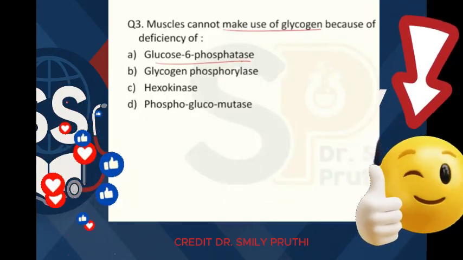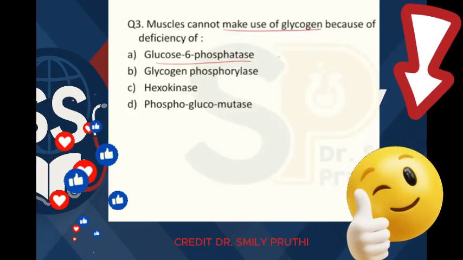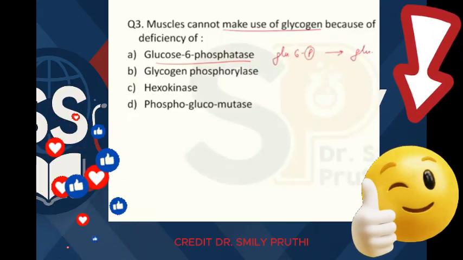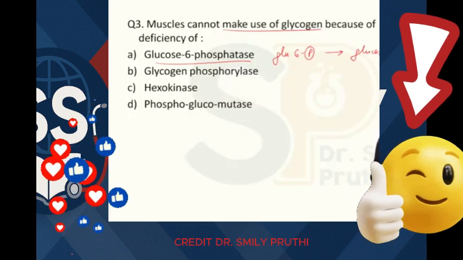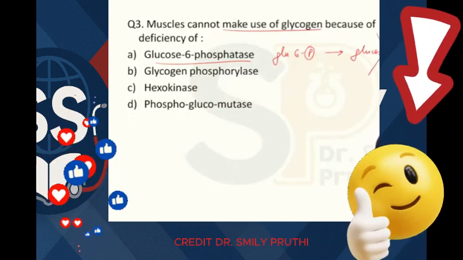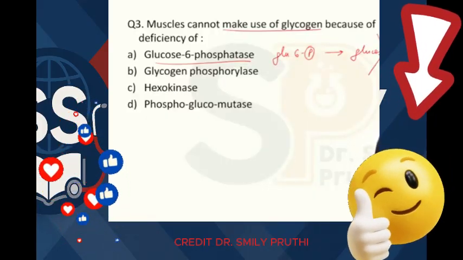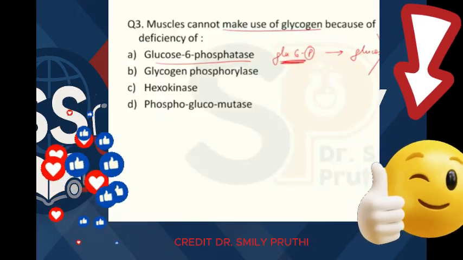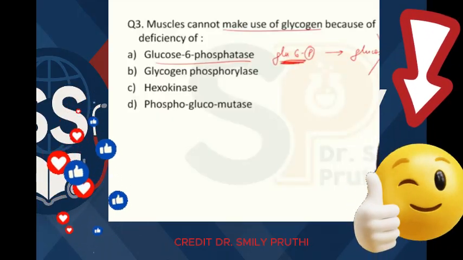See, because glucose 6-phosphatase enzyme is not there in muscles, that's why glucose 6-phosphate is not broken down to glucose. This enzyme carries this reaction. When in muscles this enzyme is not there, this reaction is not carried. So we do not get free glucose in case of muscles. So muscles cannot give this glucose to blood, right? This glucose 6-phosphate stays inside the muscle cell only and it will enter into glycolysis, right?